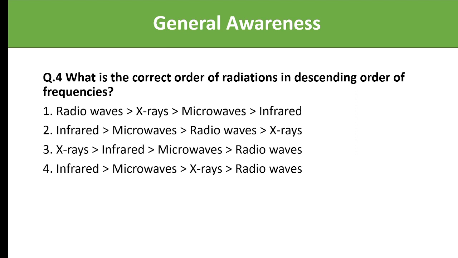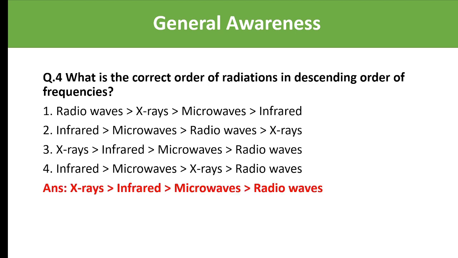Now they are asking the correct order of radiation in decreasing order of frequency. And the right answer is X-rays have the highest frequency. Then infrared, then microwaves, then radio waves.